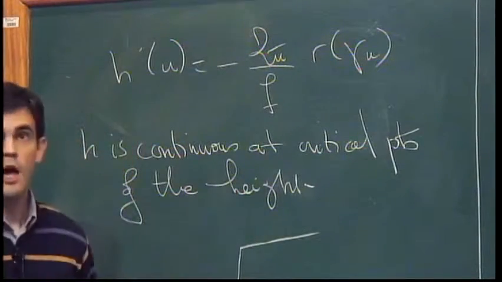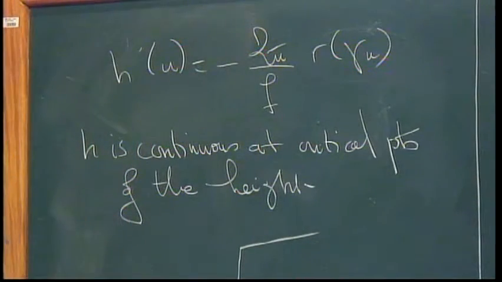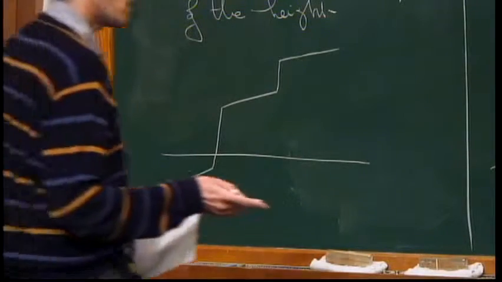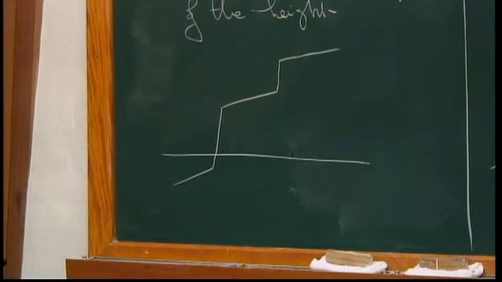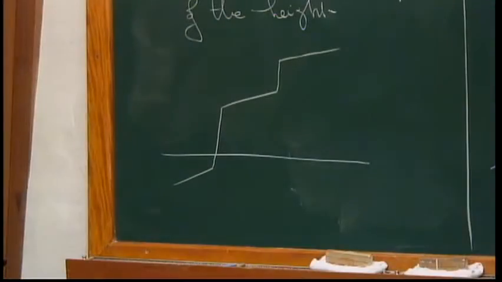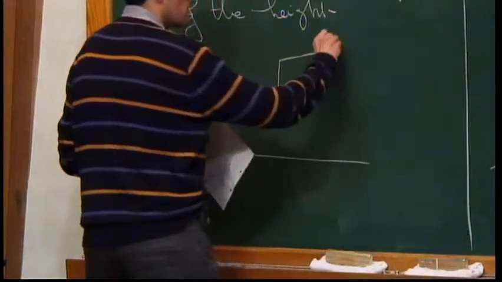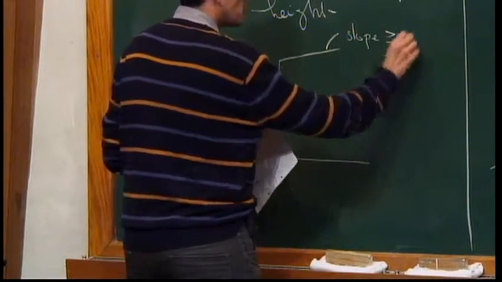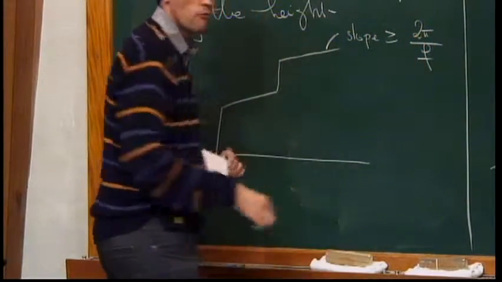Something like that. And we know the minimal slope of this because, recall our assumption. Our assumption is that all rotation numbers are either positive or either negative. So here, for sign convention, I will assume that all these numbers here are negative. So minus the rotation number of gamma u is at least minus 1. So it is at least 1. Okay? So the slope of each piece is at least 2 pi over f. So we have a minimum slope.